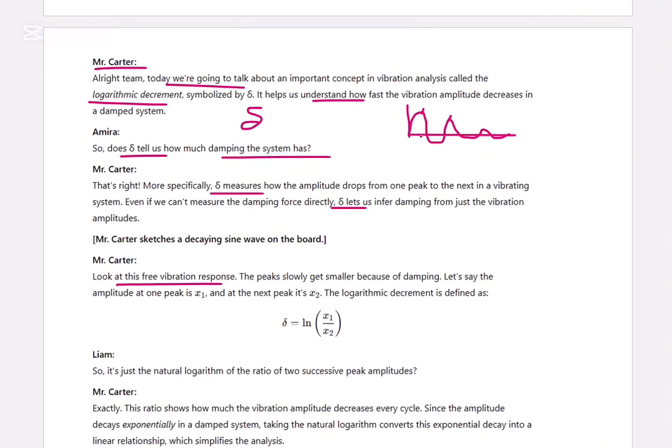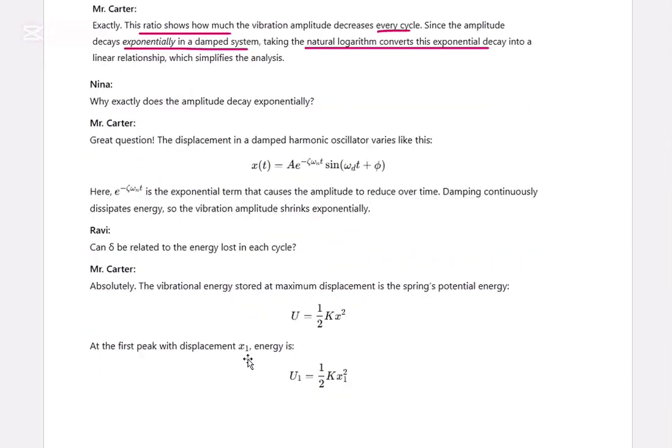So look at this free vibration response. The peaks slowly get smaller because of damping. Let's say the amplitude of one peak is x1 and the next peak is x2. The logarithmic decrement is defined as the natural logarithm of x1 by x2. So it's just the natural logarithm of the ratio of two successive peak amplitudes, right? This ratio shows how much the vibration amplitude decreases every cycle. Since the amplitude decays exponentially in a damped system, taking the natural logarithm converts this exponential decay into a linear relationship, which simplifies the analysis.